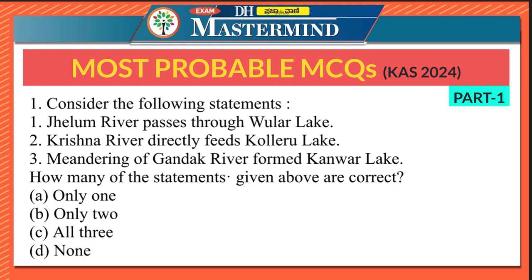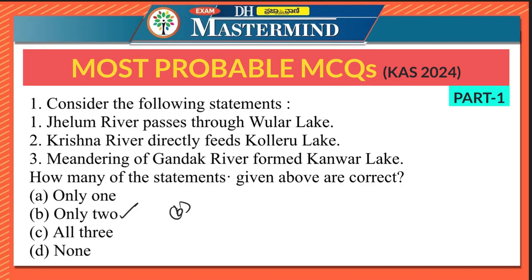Consider the following statements. Jhelum River passes through Ular Lake. Krishna River directly feeds Kolleru Lake. Meandering of Gandak River formed Kanwar Lake. So here the right option is option B, only 2. Please note it down. The second option is the right option for this question.